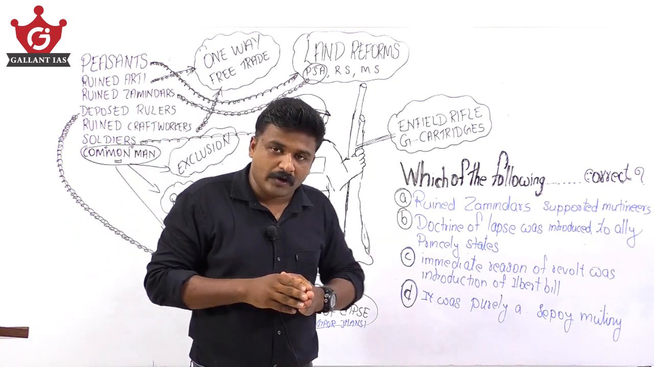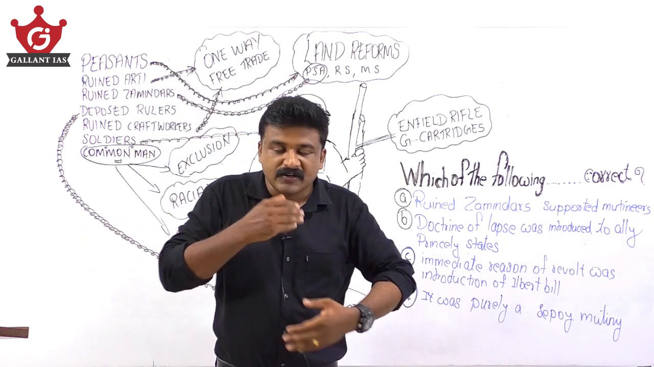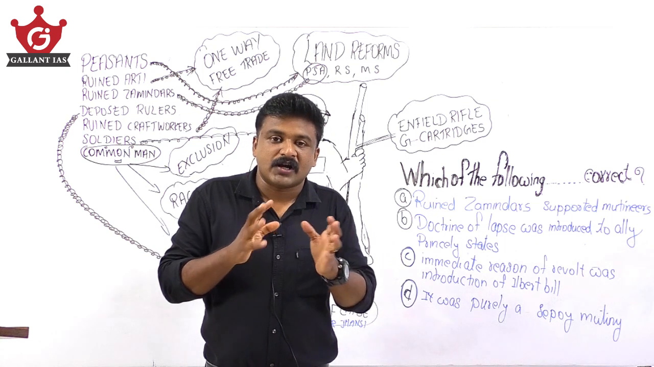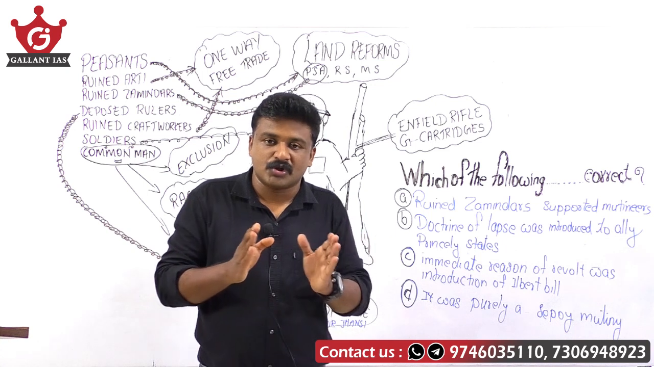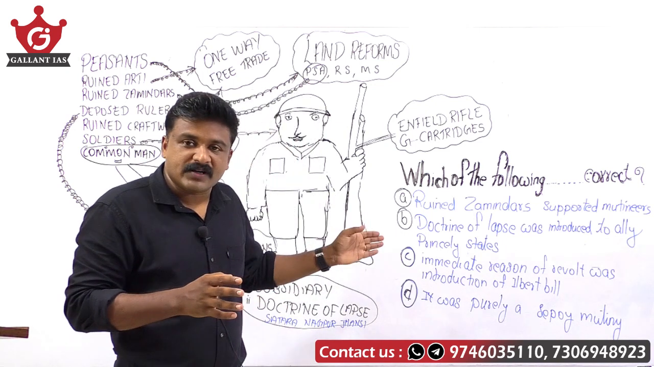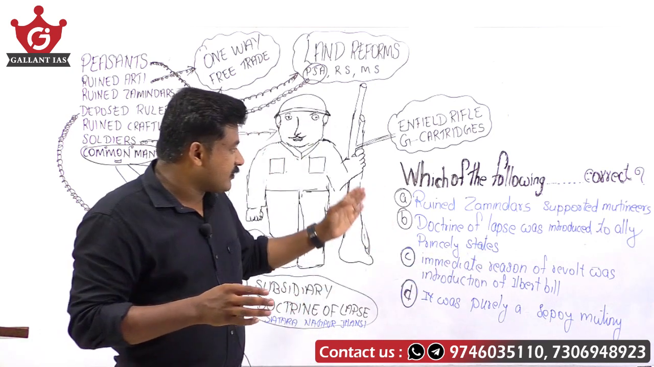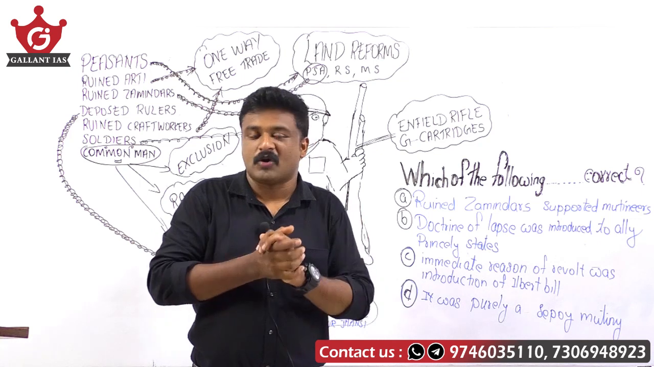It was purely a Sepoy mutiny. No, I said different social classes participated. The educated Indian intelligentsia kept away from this or remained neutral, but many of the rest of the classes participated here. So it is not purely a Sepoy mutiny. Here the right answer is that ruined Zamindars supported mutineers. That is the only apt choice here.